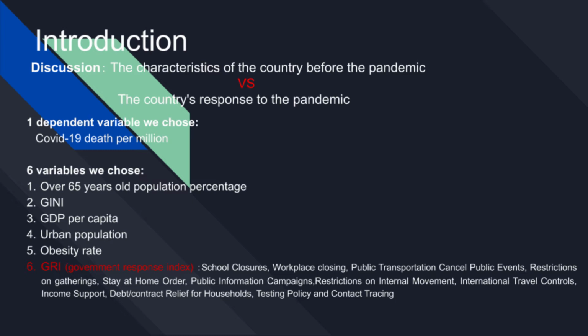What's more, through our analysis of various countries' government decisions during the pandemic, here we choose GRI, the Government Response Index, to explain. It covers 14 factors, and we got a very interesting conclusion. The specific analysis process will be explained by my teammates Ian and Xinhao, and GP will summarize our analysis.